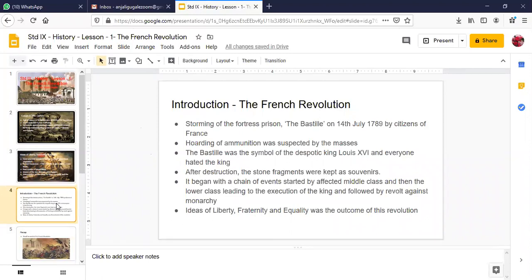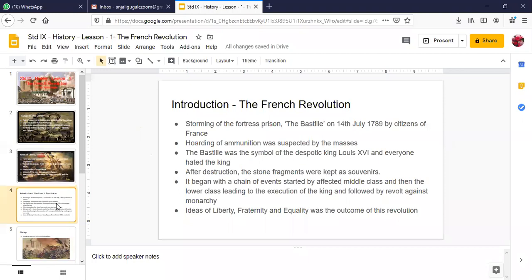And then on 14th July 1789, they attacked the fortress prison, the Bastille. During that time, they killed the governor. The Bastille was a symbol of the despotic King Louis XVI, and everyone hated the king. After they destroyed the fortress Bastille, they took the stone fragments as souvenirs to remember that we have killed the monarch, and now it will be the people's rule. People will choose their representatives. So they saved the stone fragments of the fortress as a memory.